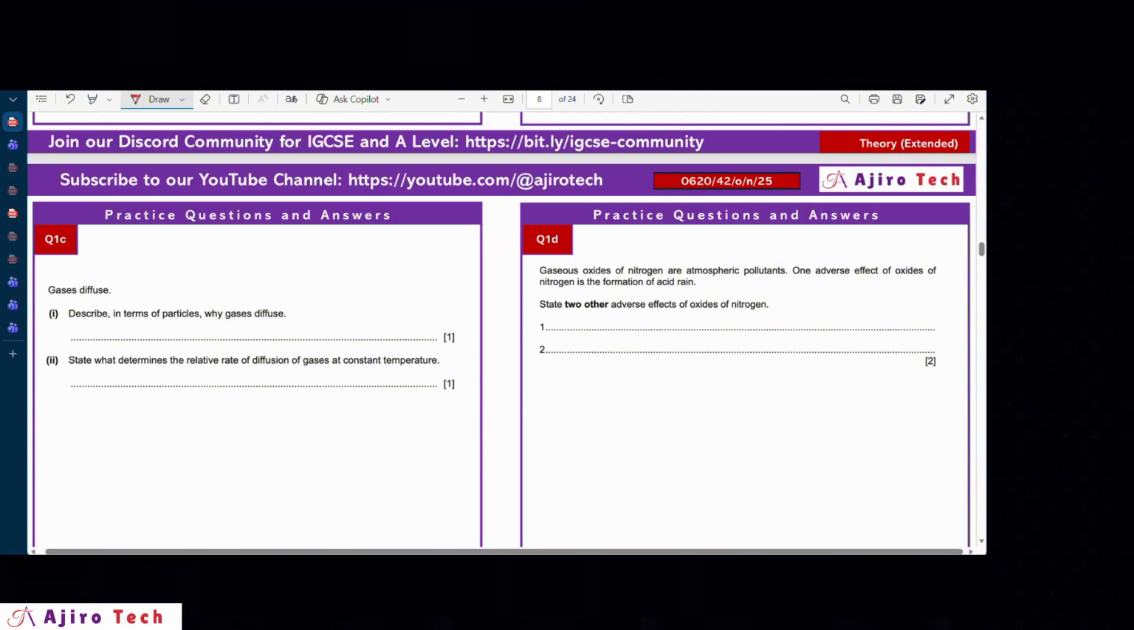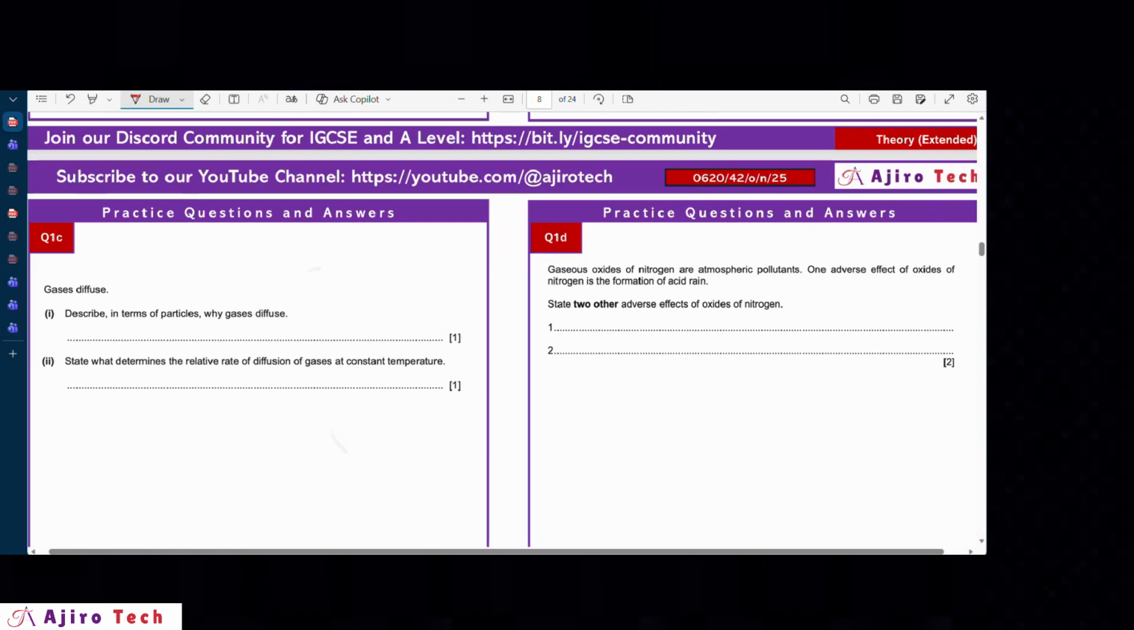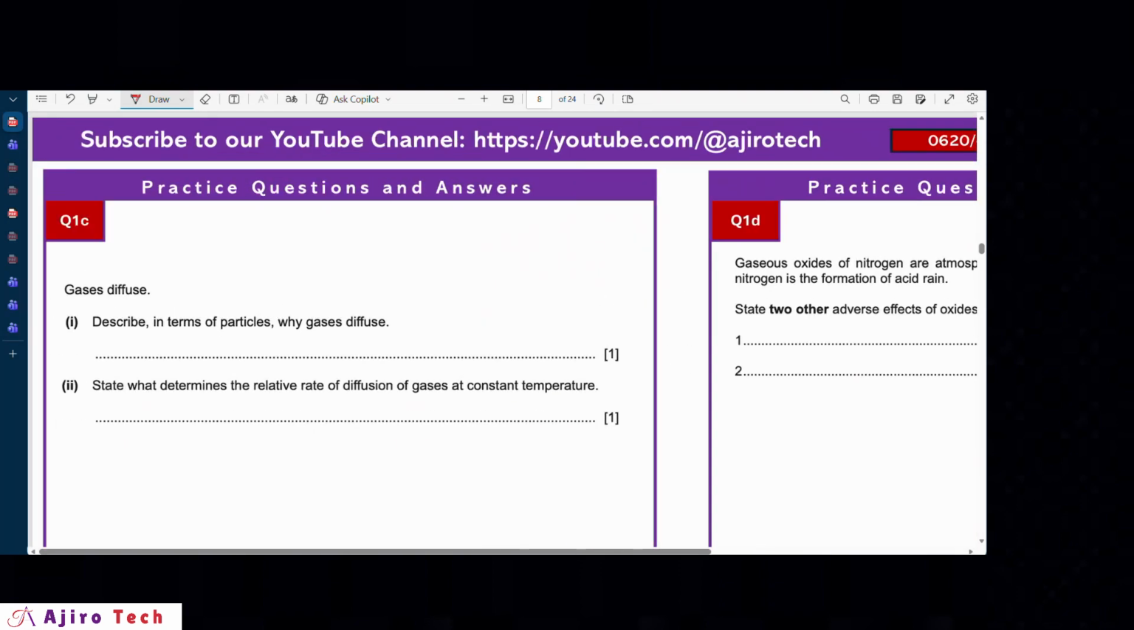So the particles are far apart, or you could say the particles can move freely. So because the particles can move freely, they would diffuse. So the response here is to simply say that the particles are far apart. Easy movement. When the particles are far apart, then they can move more freely.